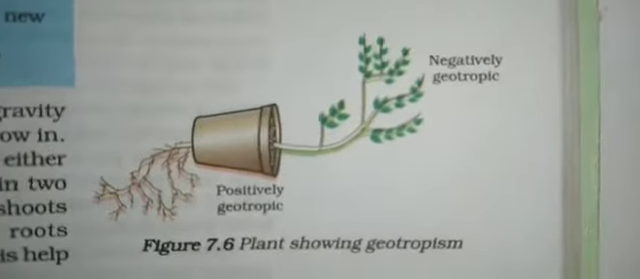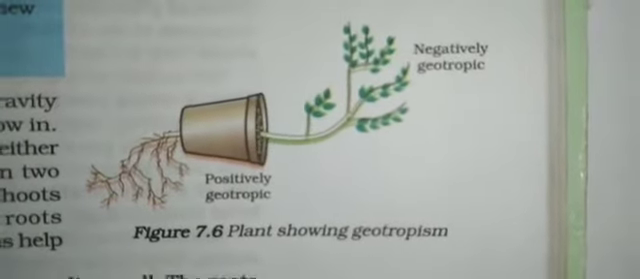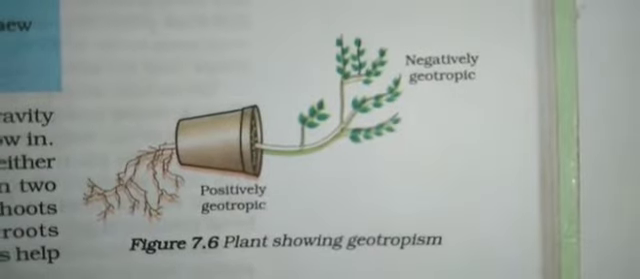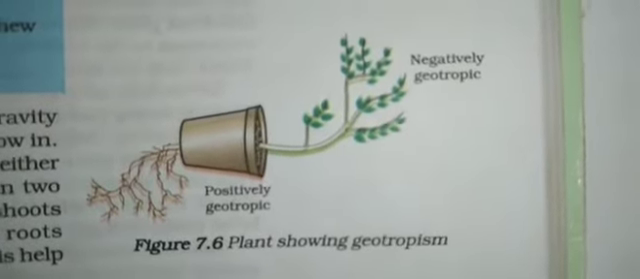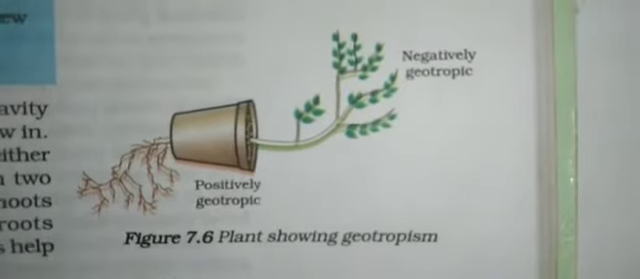So this is how plants respond to some of the stimuli. Not only light and gravity, there are some other tropic features, for example, water and chemicals. So that we will study in the next chapter.